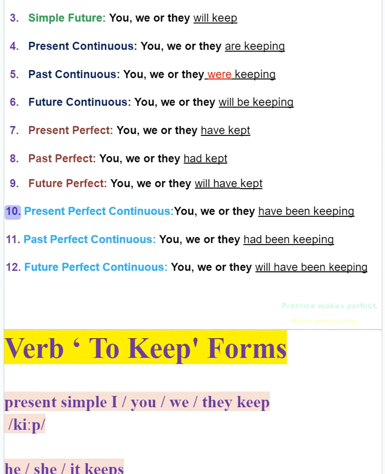10. Present perfect continuous, you, we or they have been keeping. 11. Past perfect continuous, you, we or they had been keeping. 12. Future perfect continuous, you, we or they will have been keeping.